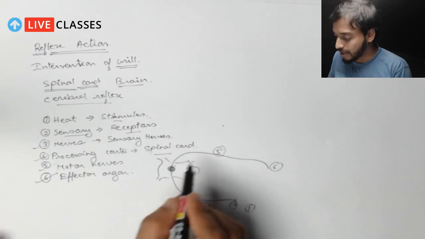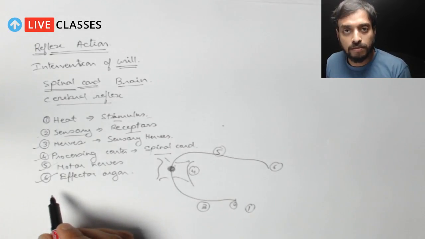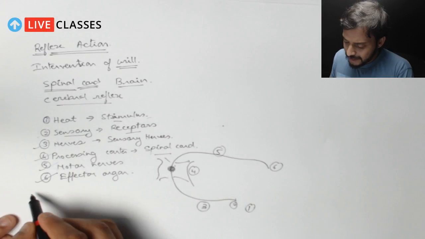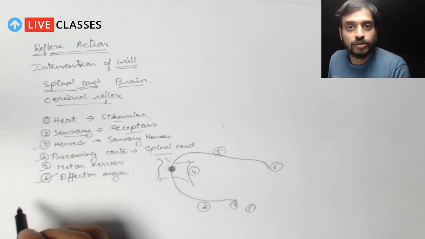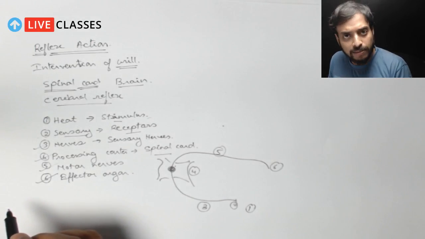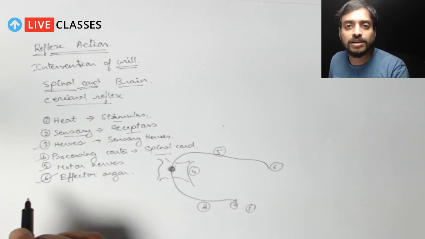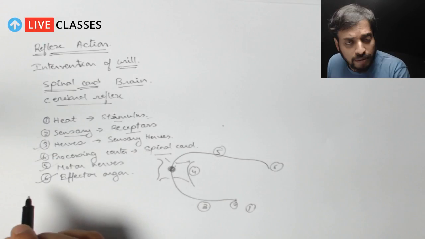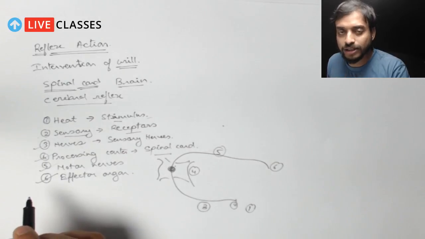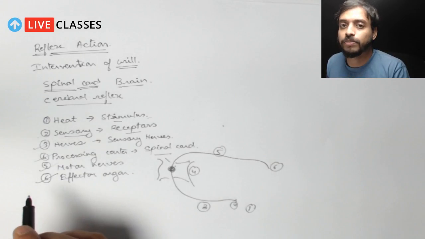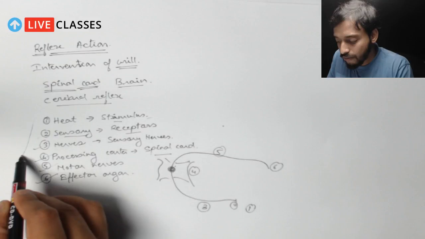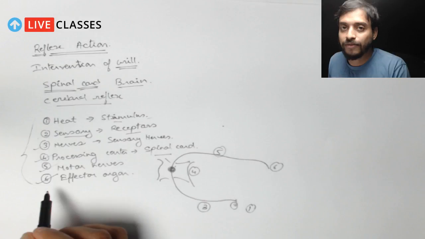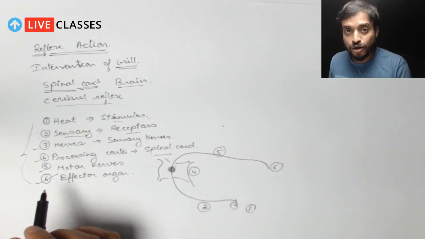There are certain stimuli, like heat, that we know is a stimulus, but think about the alimentary canal. Think about the liver, it secretes bile. Think about the alimentary canal, it is performing peristalsis. It performs peristalsis when there is a signal, not all the time. Now that means it is also a type of what? It is also a type of reflex action, but here we do not consciously know the stimulus.